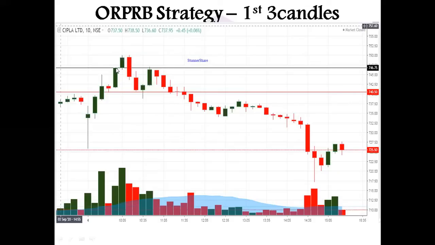My stop loss will be this candle's low, and see what happened. The stock came down to hit my stop loss. Clear? So I need 2 candles at least to be strong. In this case, the first candle and the third candle are weak, only 1 candle is strong, and ultimately the stock has fallen, has given my SL.